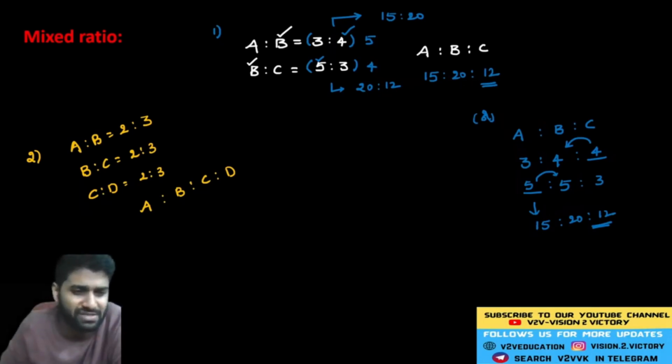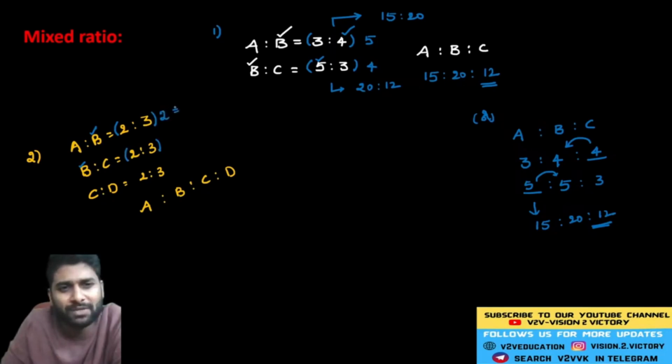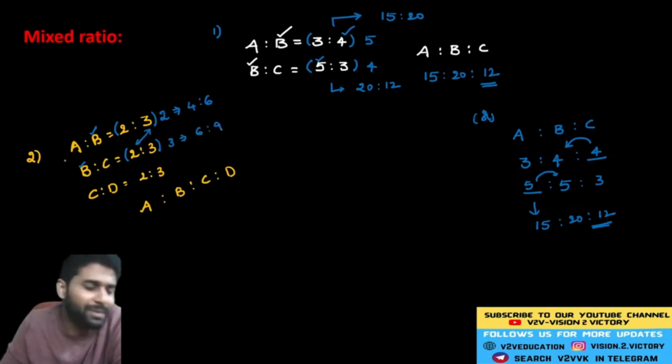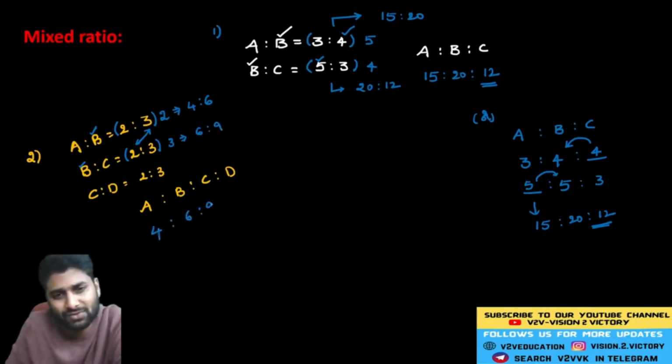Now same procedure here. First one, A is to B, B is to C. What is the common element? B is the common element. If B is common, you should equate B's number. Here, to equate B, you should multiply by 2. Now you will get the new ratio 4 is to 6. Now you should multiply these numbers by 3, and you will get the new numbers 6 is to 9. Now if you combine statement number 1 and statement number 2, you will get the ratio of ABC as 4 is to 6 is to 9.